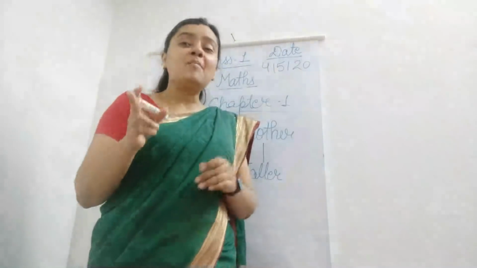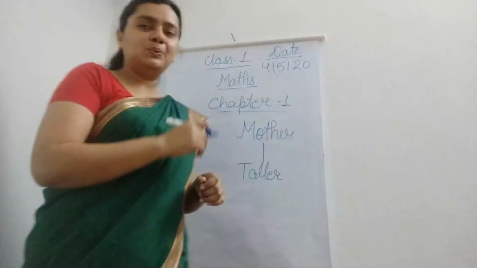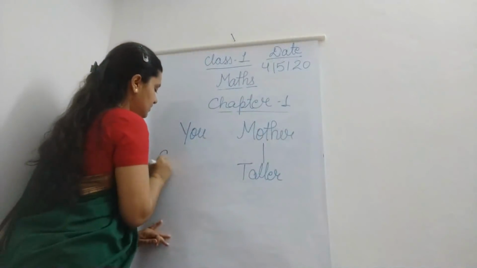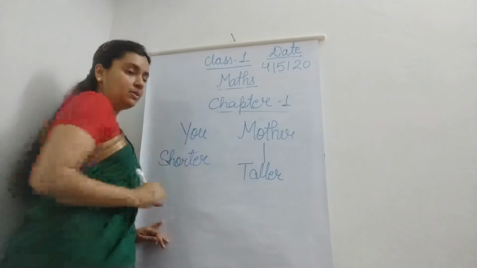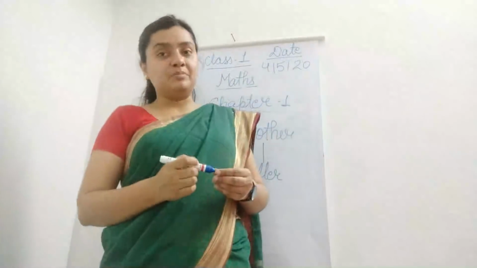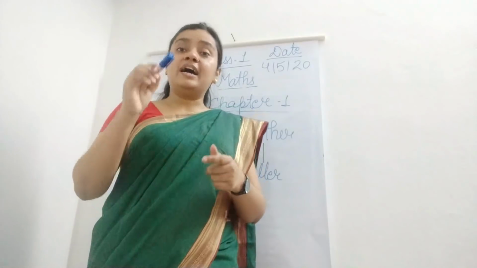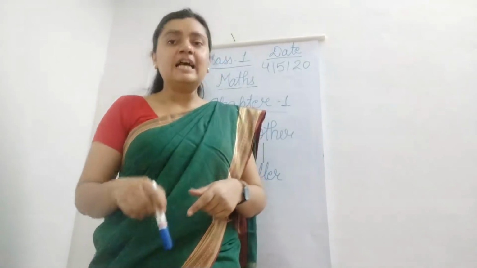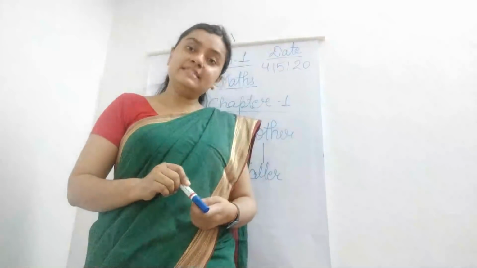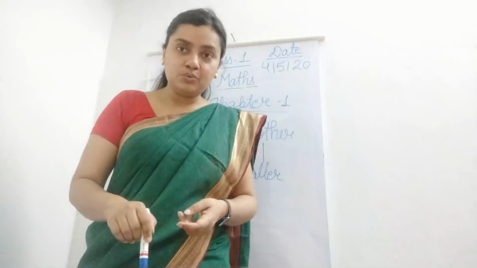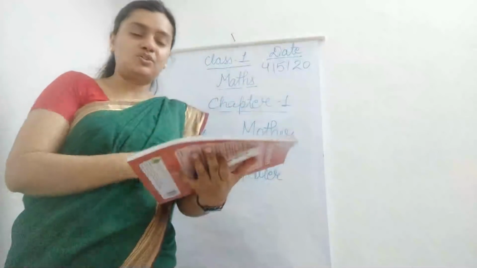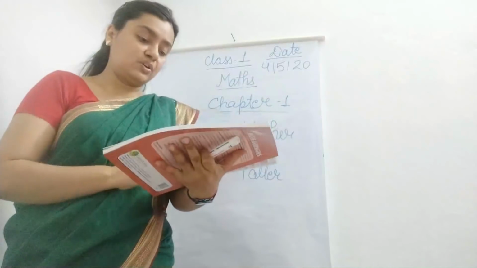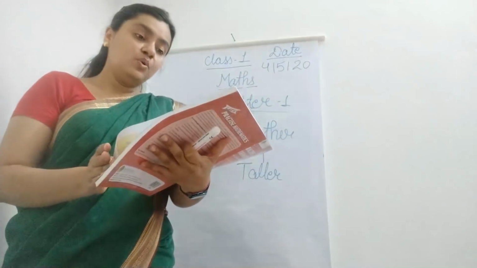Among you and your mother, you are shorter than your mother and your mother is taller than you. Got it? Are you getting my point? So with the help of taller and shorter, we will do one more thing.